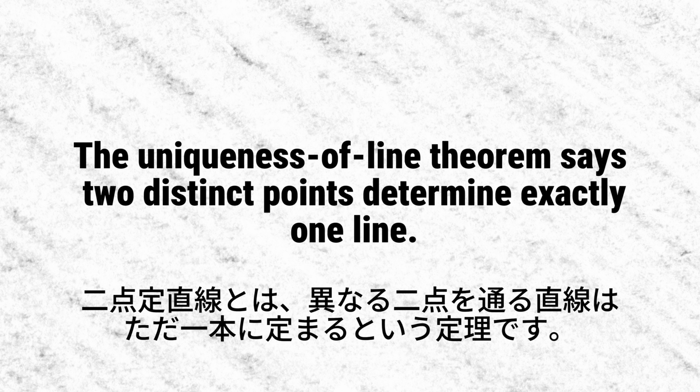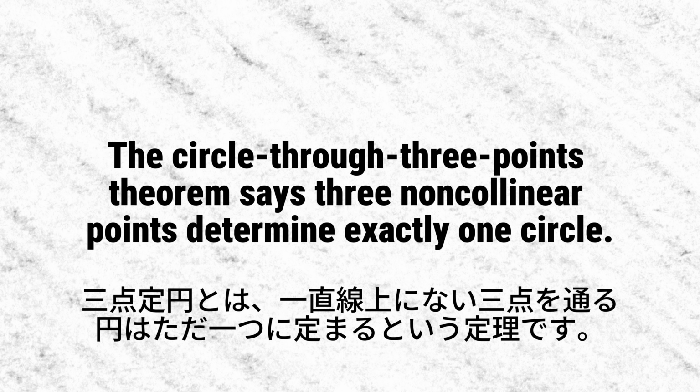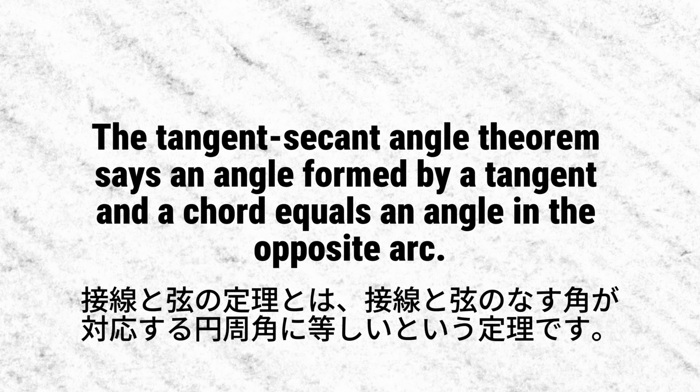The uniqueness of line theorem says two distinct points determine exactly one line. The circle through 3 points theorem says three non-collinear points determine exactly one circle. The tangent secant angle theorem says an angle formed by a tangent and a chord equals an angle in the opposite arc.